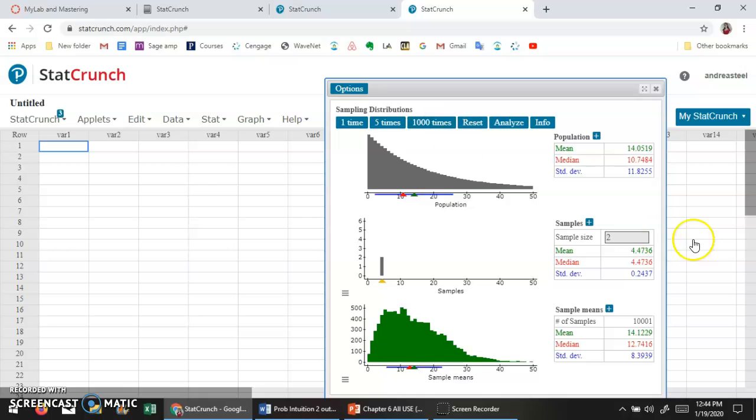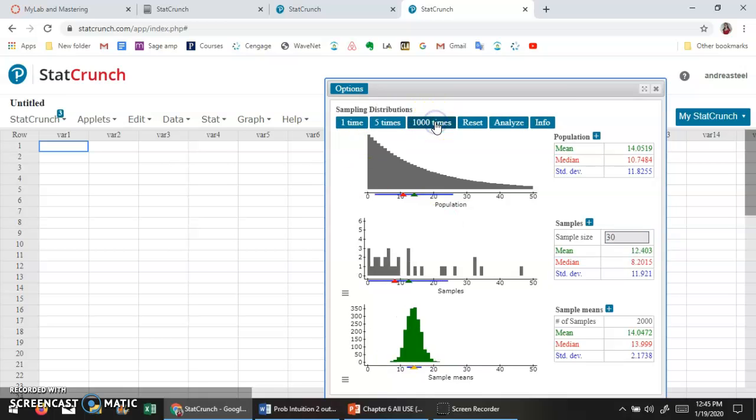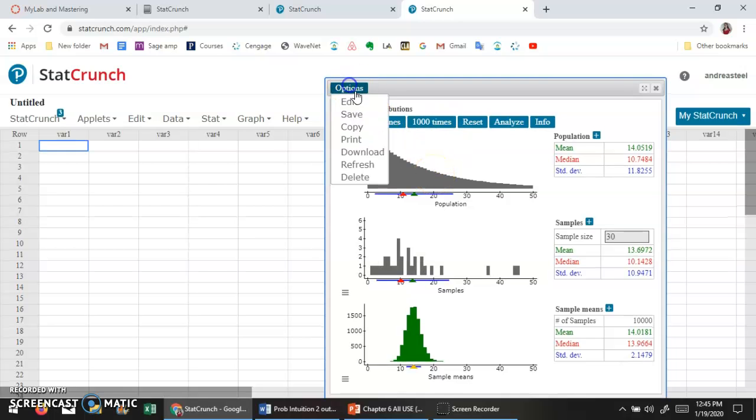But you can see it's a right-skewed distribution. When I increase my sample size to 5, and let's say again I take 10,000 samples over here, you're going to see that it's starting to look more and more normal. It's still a little bit skewed to the right. And then if I go to a larger sample size, like our rule of thumb is at least 30, you can see it's going to be nice and normally distributed, or approximately normally distributed. And you can see each time I increase my sample size, the distribution gets smaller together.